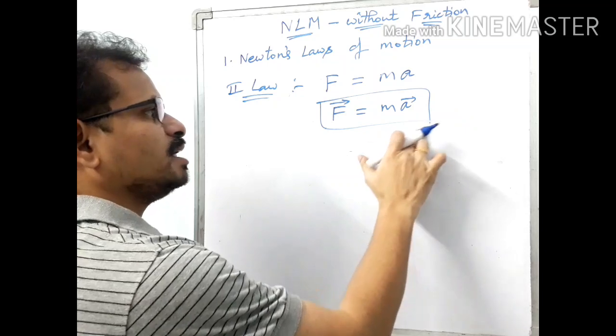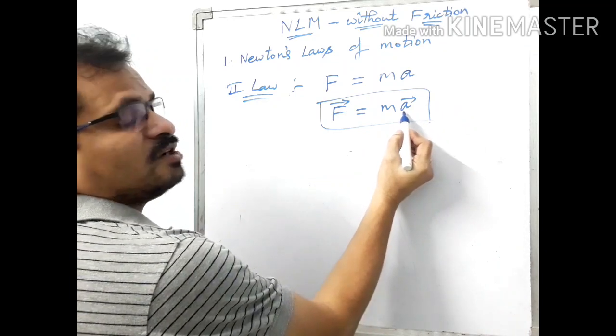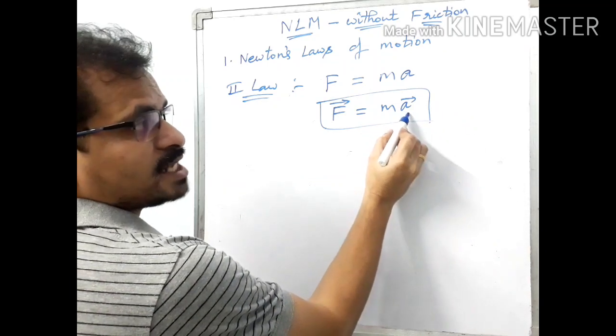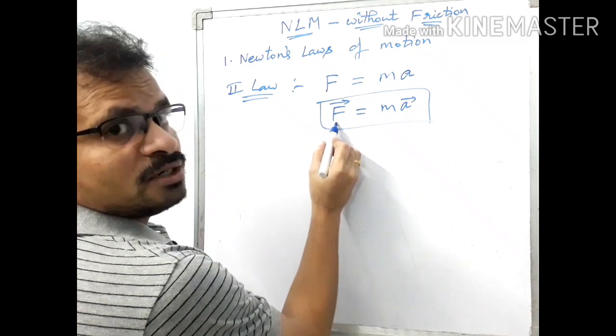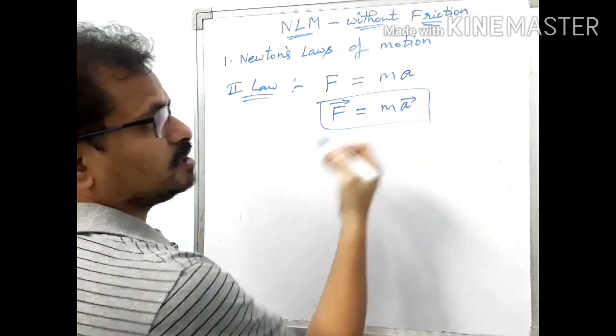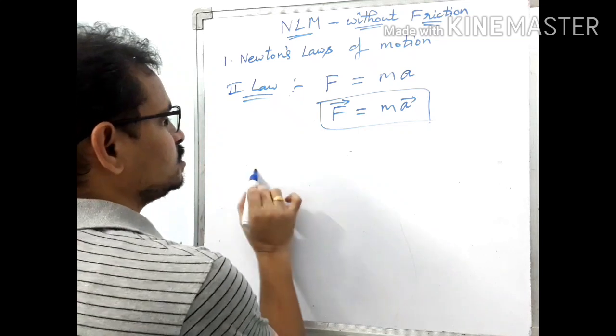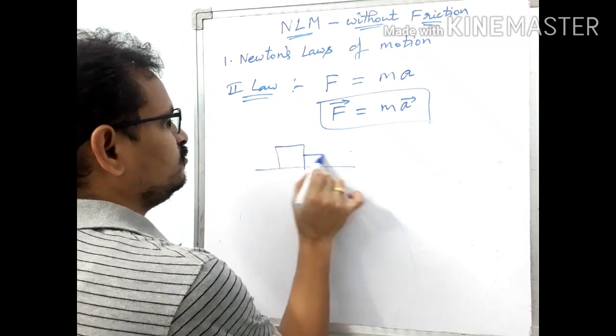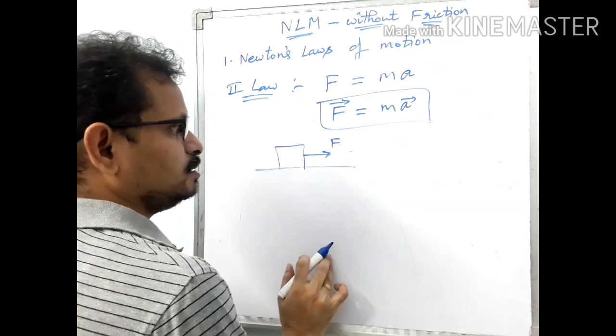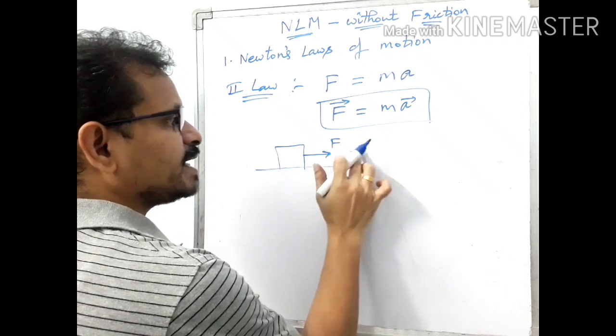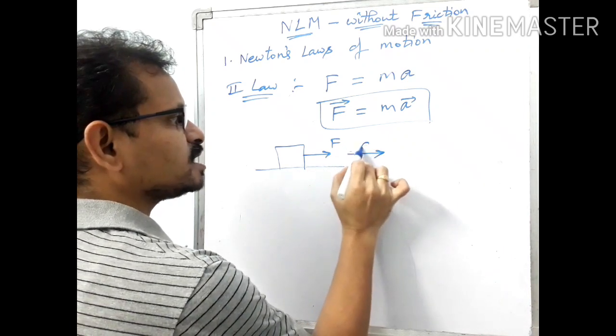So from this, what can be learned here? What is the direction of acceleration? The direction of acceleration is along the direction of force. So the directions of both of them are the same. For example, suppose a force F acts in this direction, what is the direction of acceleration? It will be in this direction only.